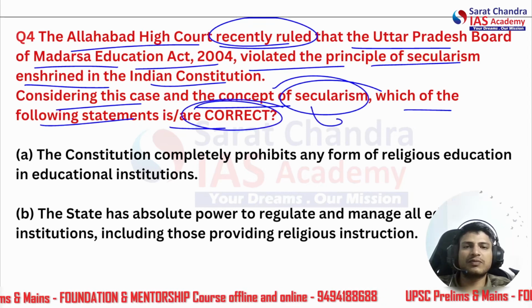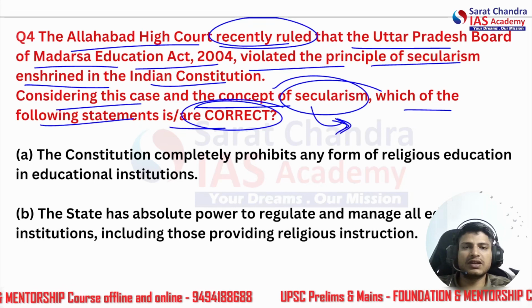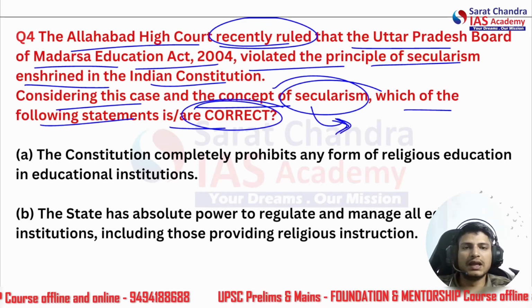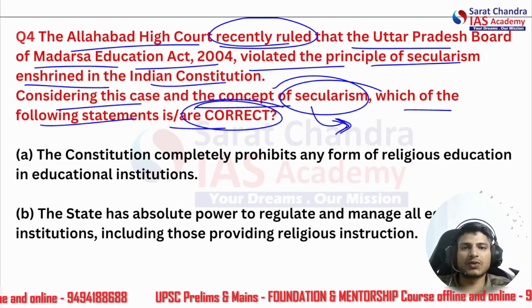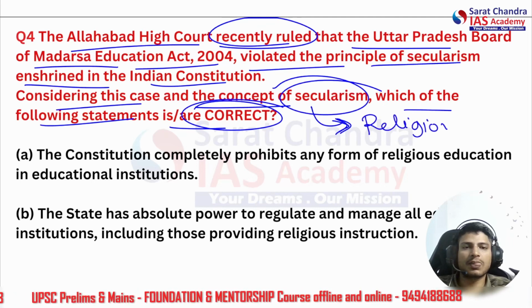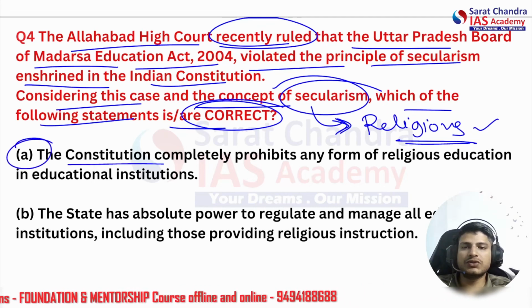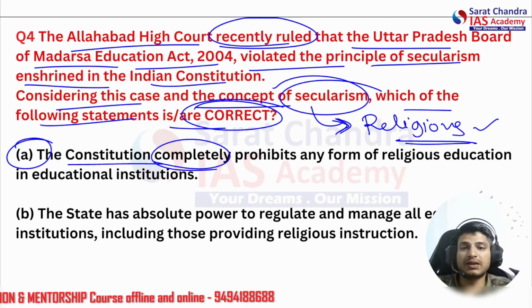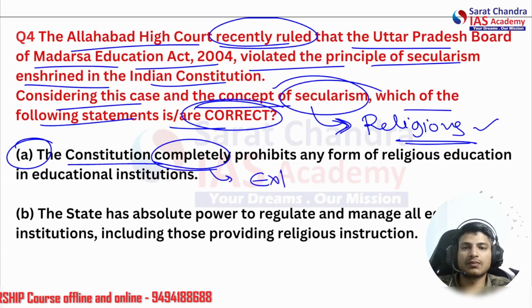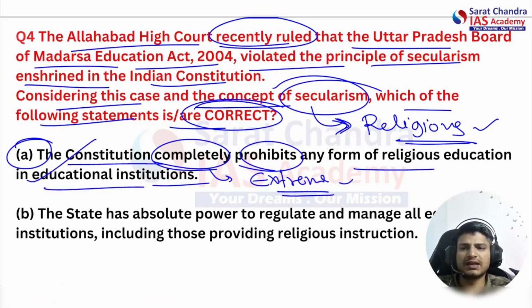Secularism basically means, according to the Constitution, treating all religions equally, or having no national religion. All right, so treating all religions equally. Okay, so let's see the statements. The Constitution completely prohibits any form of religious education in educational institutions. A very extreme sentence. Extreme sentences are usually incorrect. This is not likely correct.